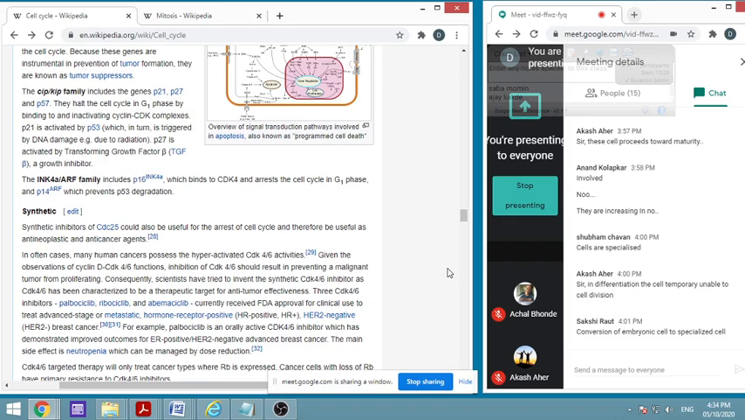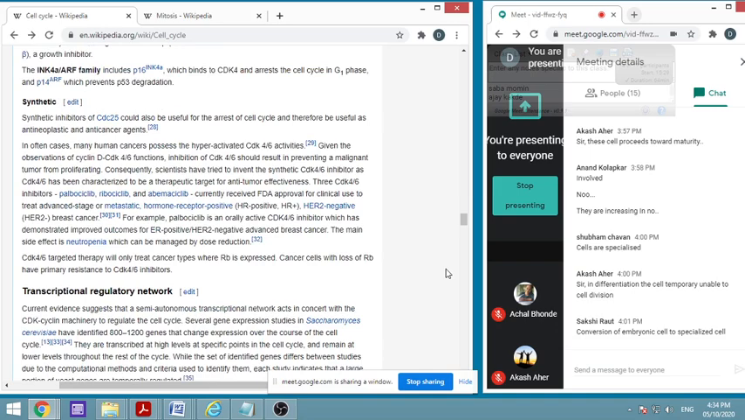Rarely they will be useful to arrest the cell cycle, and useful as anti-neoplastic and anti-cancer agents. I told you why we are studying this. So there are many such agents, many inhibitors of CDK2 and other things. Many human cancers possess hyperactivated CDK4/6 activities. We have seen that this CDK is important. CDKs, then MCMs, last time we have seen.